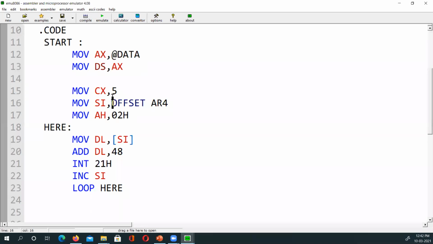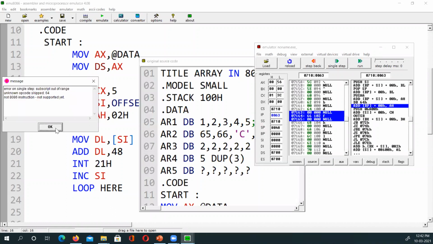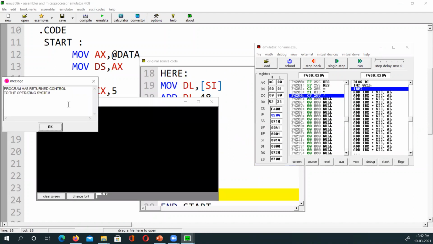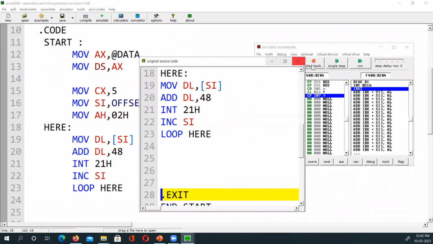Should I put the comma in offset or in this? Where should I put the comma after SI? SI comma offset. Okay. Now it's printing 3335 times. So that means dup is working perfectly. The dup means duplicate whatever there is.